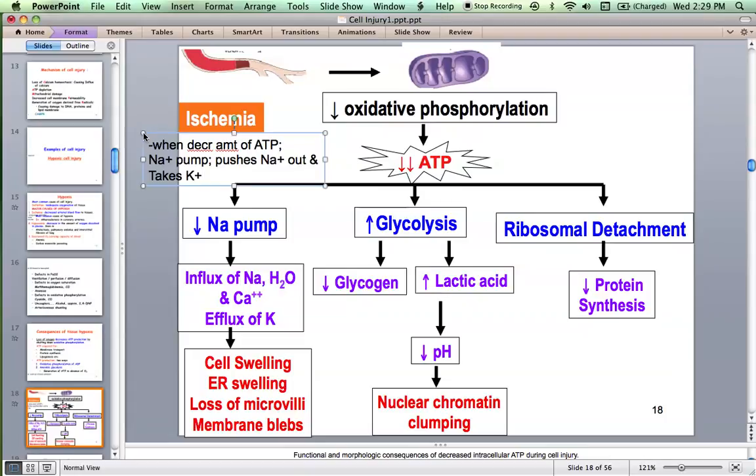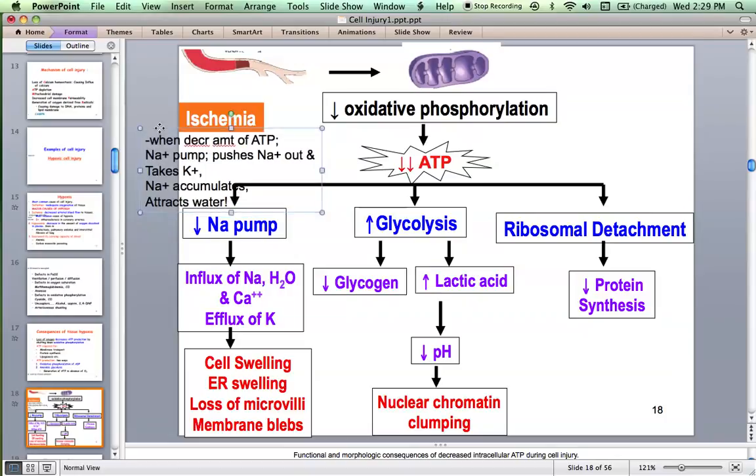And what happens when sodium accumulates in the cell? It's an osmotically active substance. So water gets trapped in the cell cytoplasm. What happens when water gets trapped in the cytoplasm? The cell swells. Very, very important. I mean, in the initial stage, it just swells. Okay, when it bursts, it becomes irreversible. Now we will restrict ourselves to reversible injury.